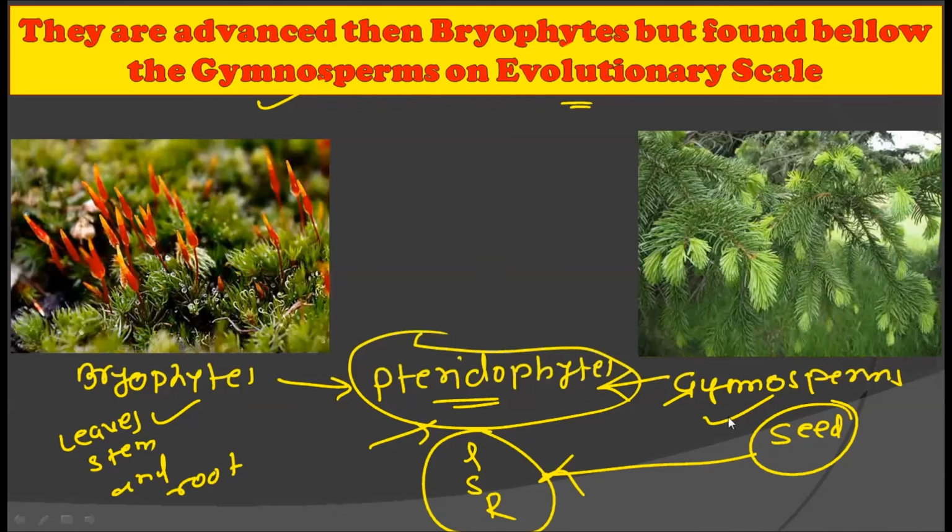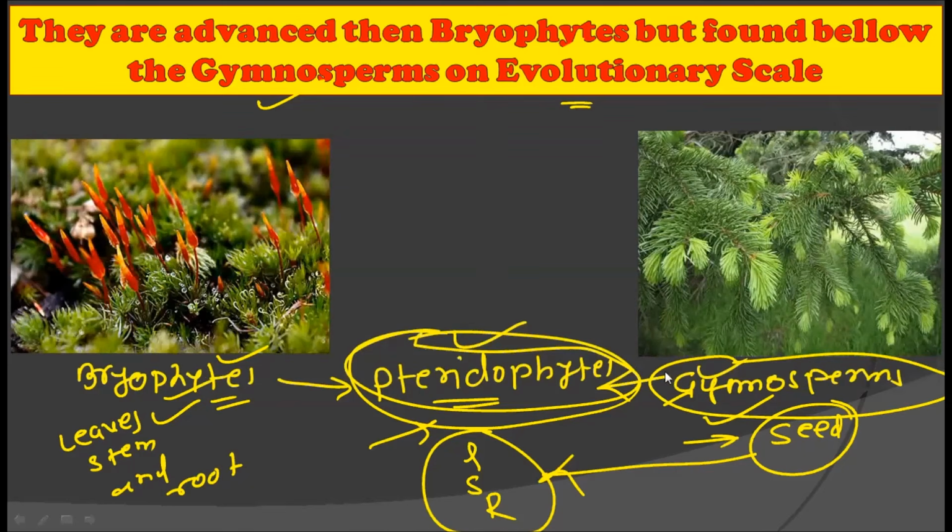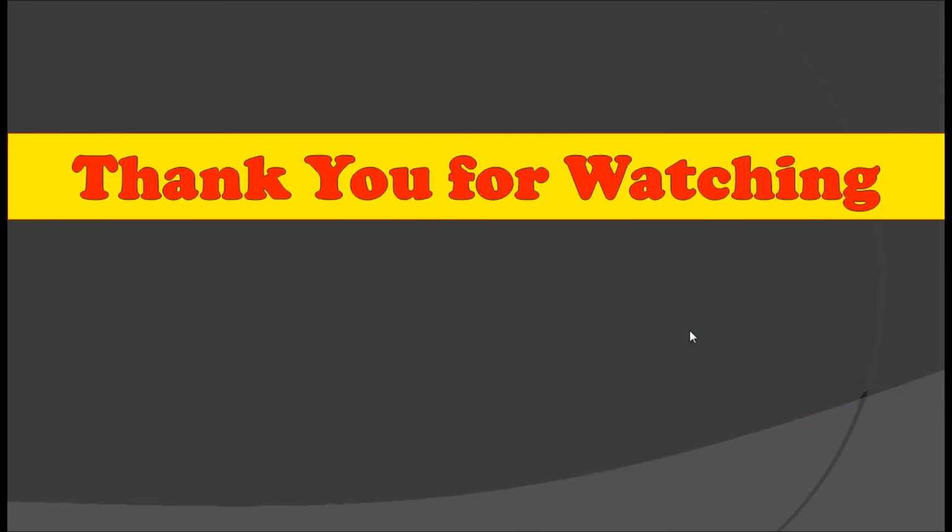That is why gymnosperms are considered more developed as compared to the pteridophytes, and bryophytes are less developed than the pteridophytes. So the important characteristic of the pteridophyte is that they find themselves between the bryophytes and gymnosperms. They are more developed than the bryophytes, while they are less developed than the gymnosperms. All right. So these are some of the general characteristics of the pteridophytes.